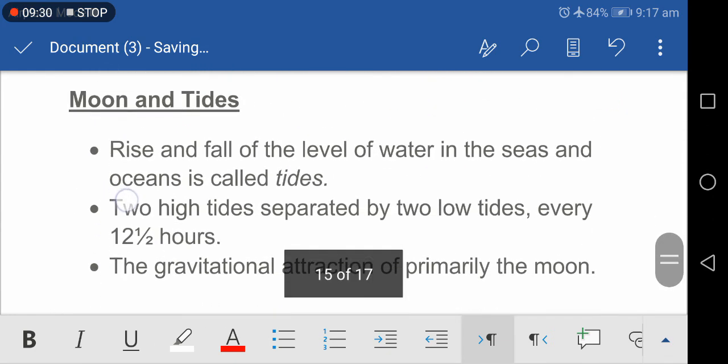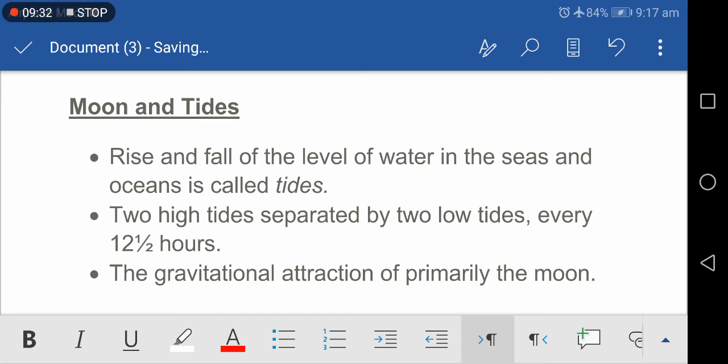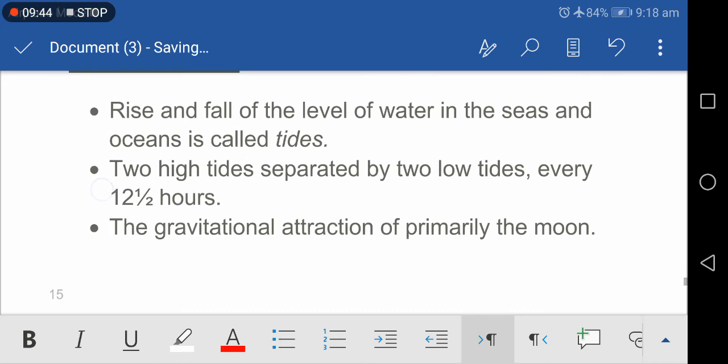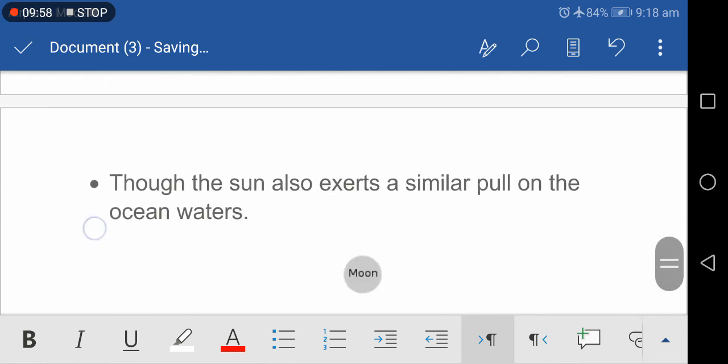Moon, sun and tides. The regular rise and fall of the level of the water in the seas and oceans is called tides. Tides occur twice a day: two high tides separated by two low tides, every 12.5 hours. Tides are a result of the gravitational attraction of primarily the moon. Though the sun also exerts a similar pull on the ocean water, the tide-producing force of the sun is smaller than that of the moon.